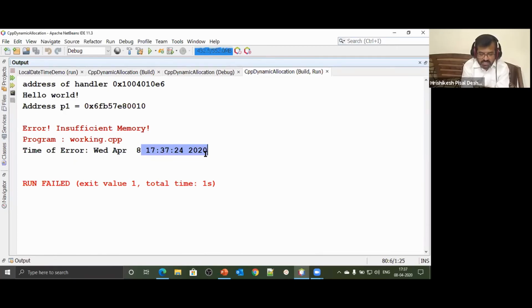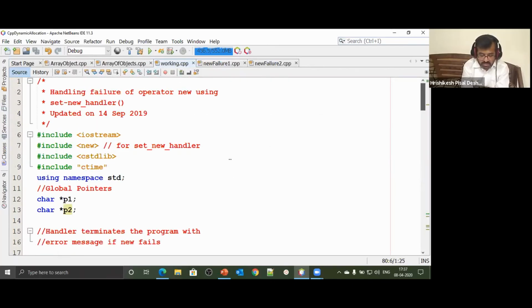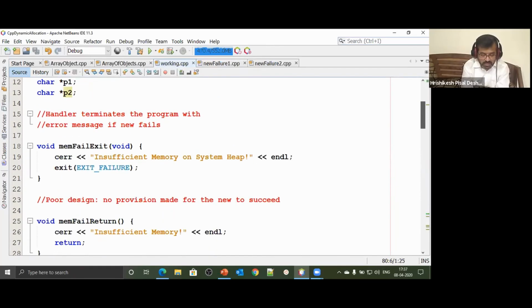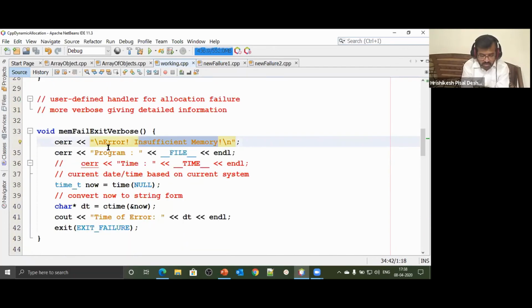So some more information is what I have printed. Okay, not very appropriate, but let me show you what I did. We can actually change it by using date and time classes in Java, in C++ as well. Here what did I do? I printed error, insufficient memory. I say program _ file __.